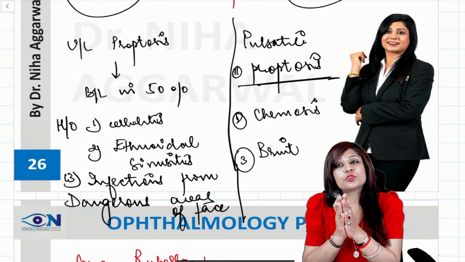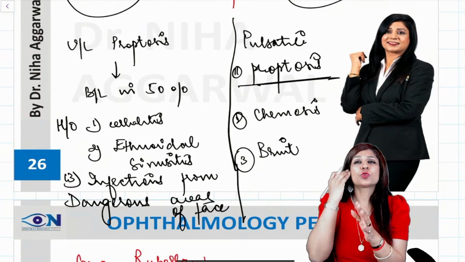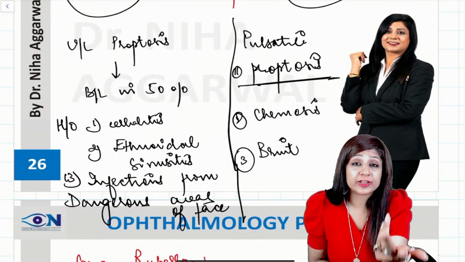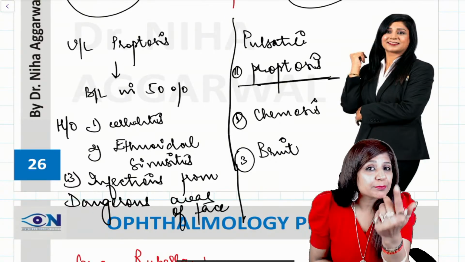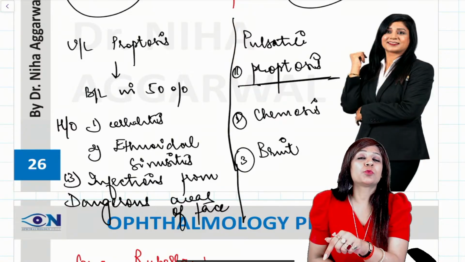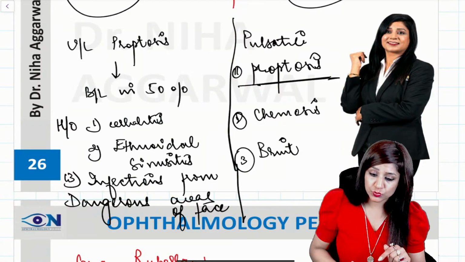Both are around the cavernous sinus, both will have proptosis, ophthalmoplegia, involve the contents of the cavernous sinus, and both will have diplopia in lateral gaze from the 6th nerve. But I have just written the most important points which will help you in differentiating between the two.